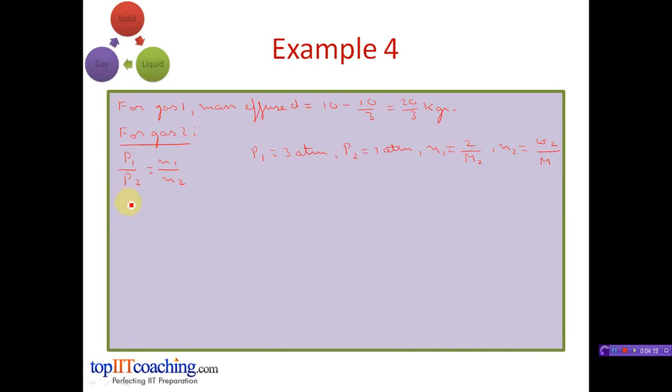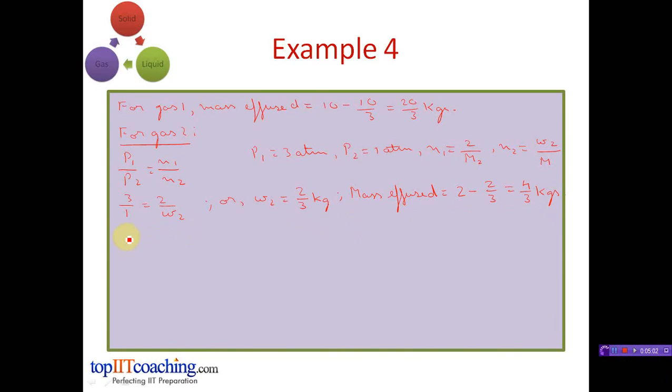On substituting the values in this equation, we'll get 3 by 1 is equal to 2 upon W2, or W2 will be equal to 2 by 3 kilograms. So mass effused for gas 2 will be equal to 2 kilograms, that is initial mass, minus 2 by 3 kgs. 2 by 3 we have just calculated, which will be equal to 4 by 3 kilograms.